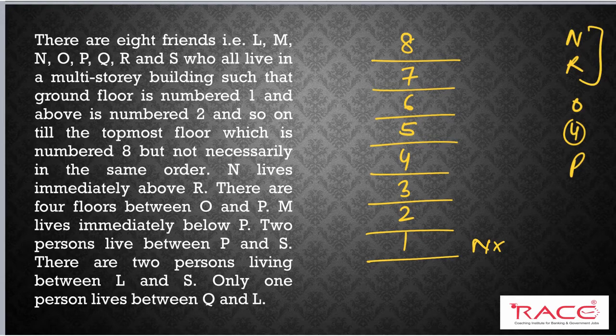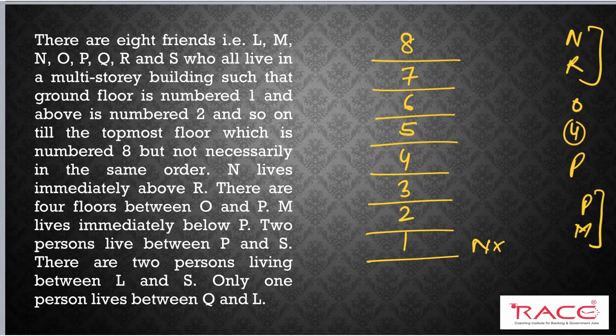Next, M lives immediately below P. So M is living immediately below P. This is fixed information, and we know M is just below P.